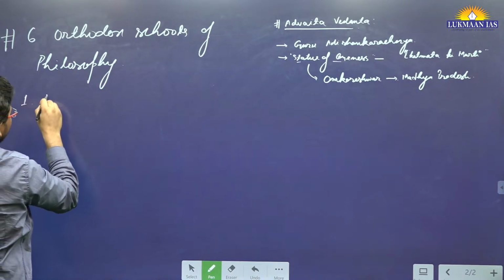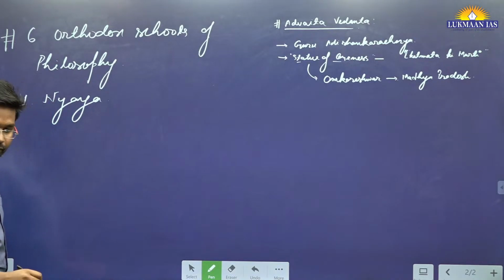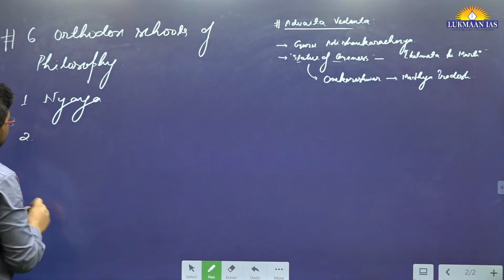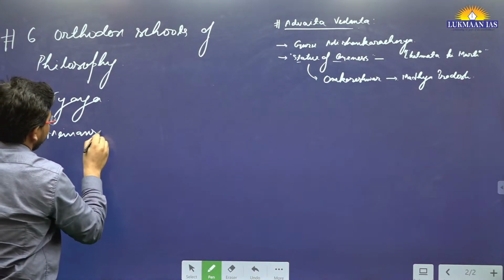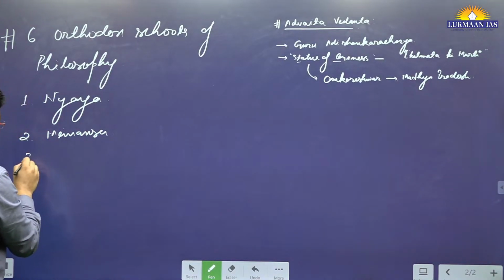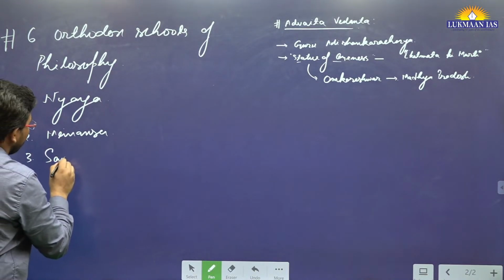One school is known as Nyaya school of philosophy. Second is Mimamsa school of philosophy. Third is Sankhya school of philosophy.